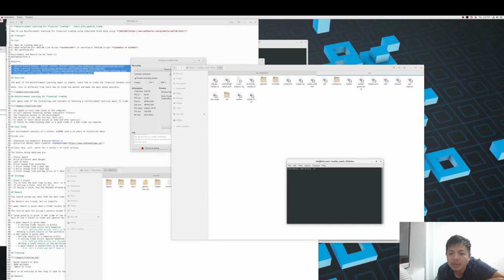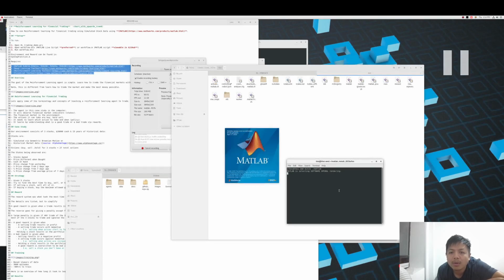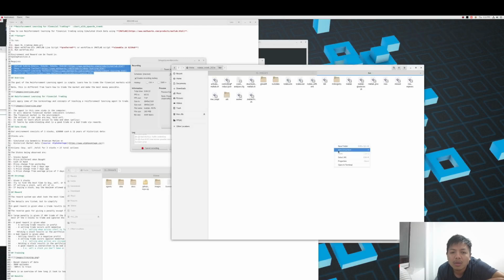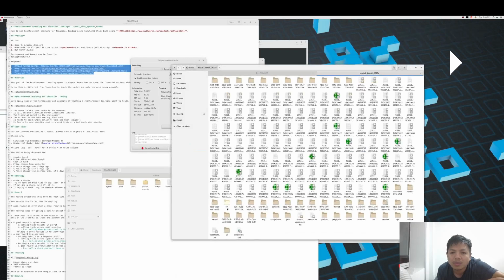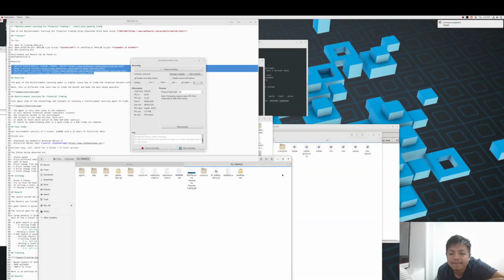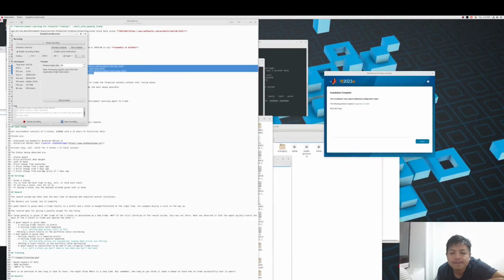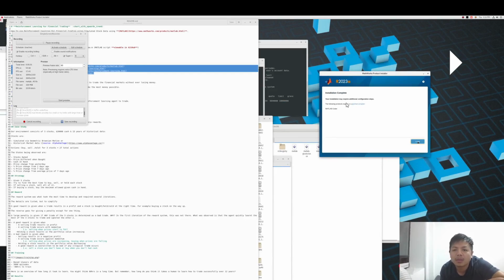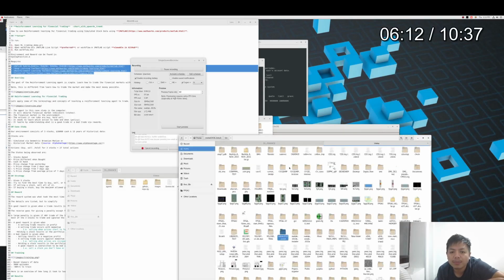Done install. So yeah, I went to this folder. Installation completed right here, as you can see. So I went to the install directory, and inside there's a bin.